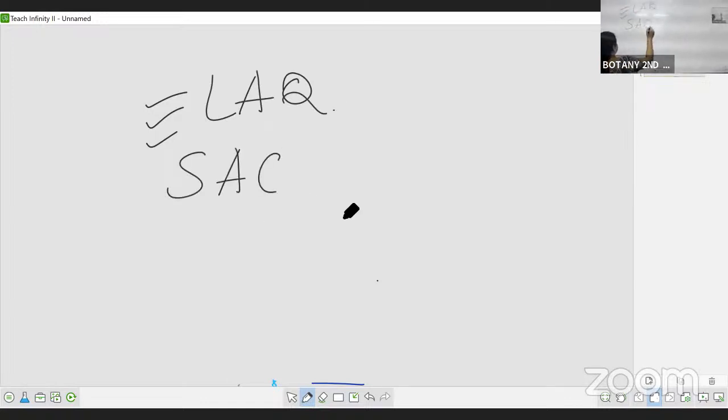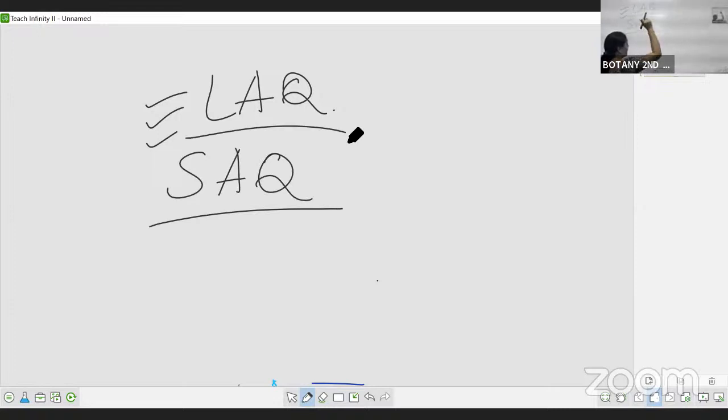Okay, first of all, mark the LAQs. Then for the SAQs, see how many SAQs you can easily answer, then mark them. Now start writing the SAQs. How many SAQs do you know? If you know 4 SAQs, first write those 4 SAQs, giving the section heading first, section B, SAQs. Use the question number that is there in the question paper, the same question number, not according to your own vision.